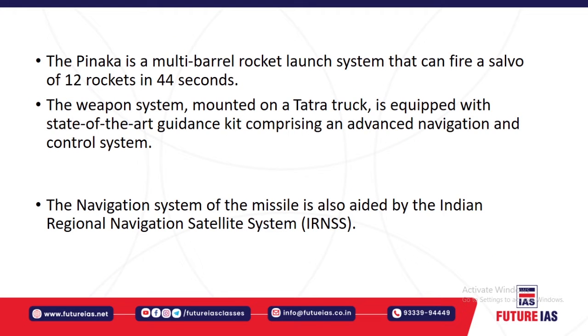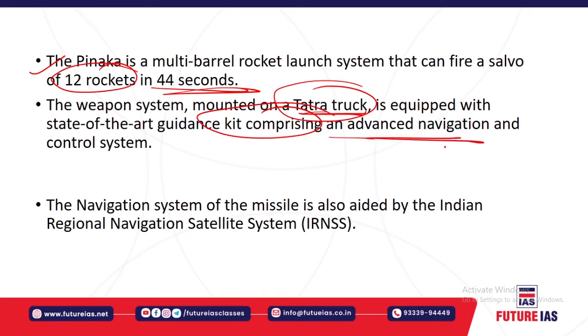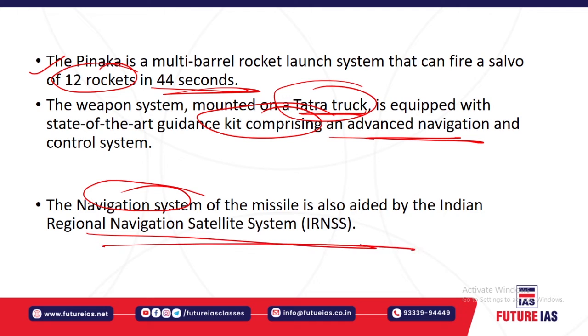So as I told you, it's a multi-barrel rocket system. That means it can fire up to 12 rockets in 44 seconds. So consecutively 12 rockets can be fired in about 40 seconds. You could understand how lethal it could be, okay. And it is basically mounted on the Tatra truck, which is equipped with state-of-the-art guidance, sensors, as well as advanced navigation and control systems. And for navigation, the missiles are aided by the Indian Regional Navigation Satellite System, which basically has a constellation of many satellites.